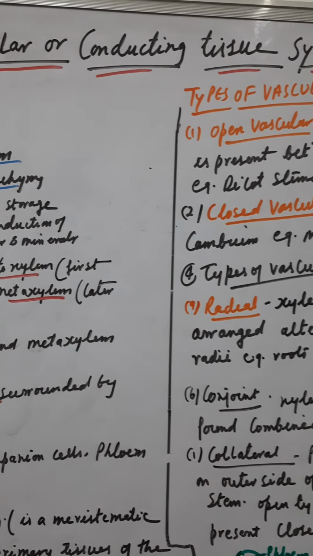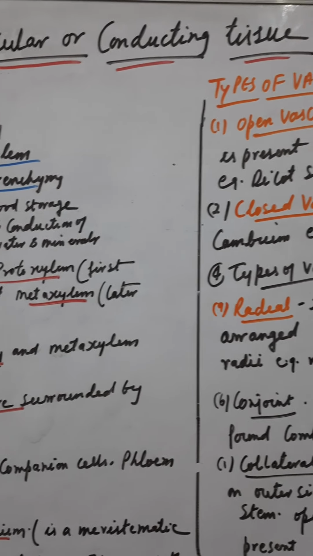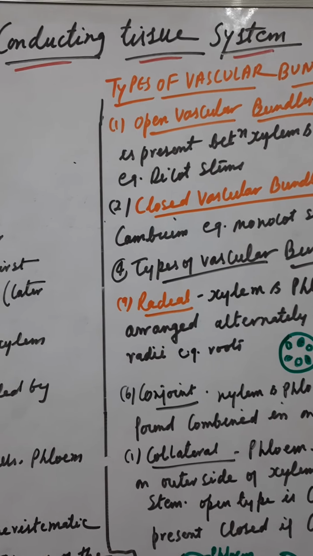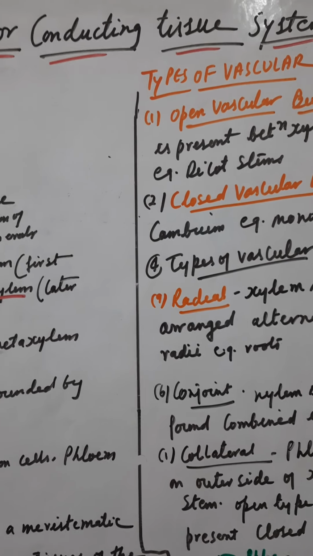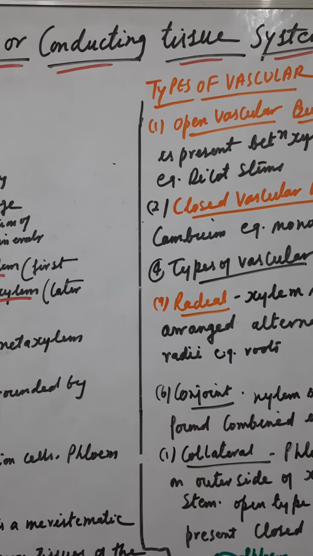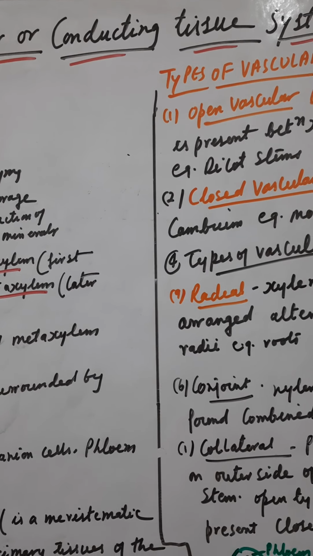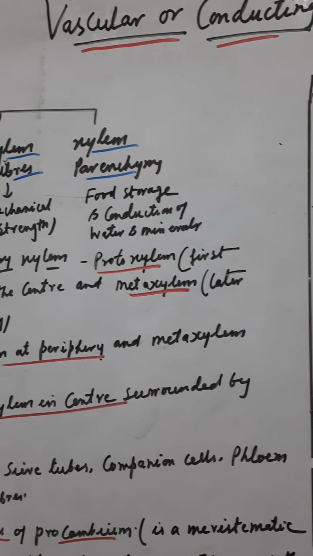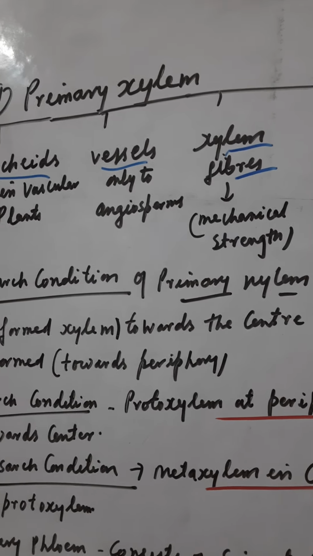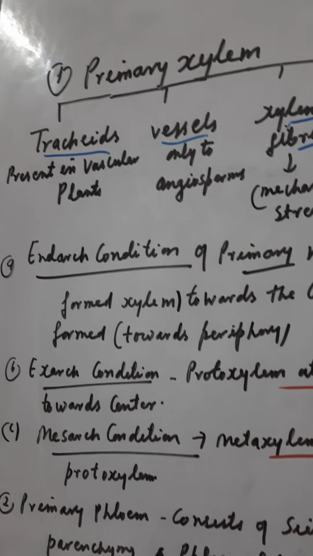Dear students, in this class I am going to explain about the vascular or conducting tissue system. As I had explained in the lower live class, the vascular or conducting tissue system is primarily concerned with the xylem and phloem. So here I have sent one audio also, in that the description is there related with that, so that you can refer to the points which are given in the book.